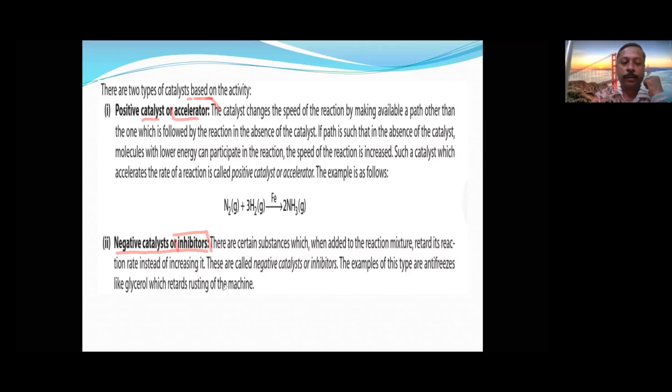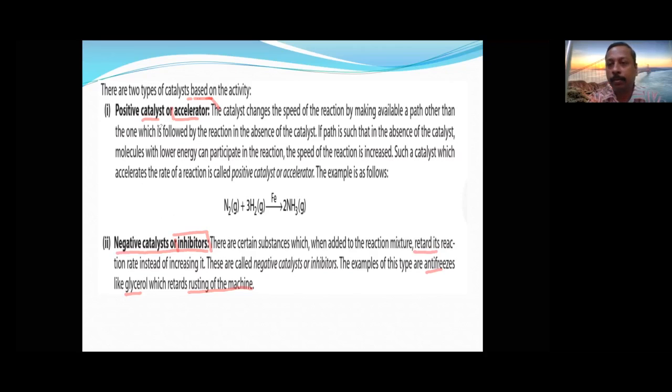For example, glycerol retards the rusting of a machine. And antifreezes, so these are the antifreeze. The rate of freezing will be reduced. So unnecessary reactions like rusting and freezing are to be reduced, then we use the negative catalyst or inhibitor.